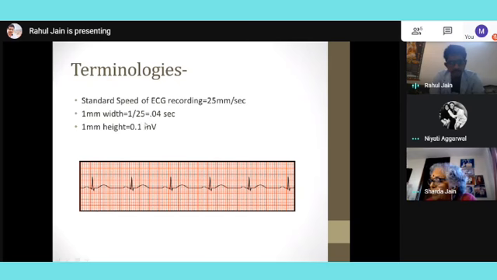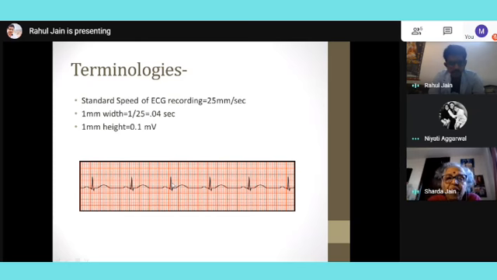The calculation is 1 by 25. So each small box corresponds to 0.04 seconds, and each big box corresponds to 0.04 into 5, which is 0.2 seconds. And 5 big boxes come to 1 second, and that is what's happening, 5 boxes per second. I hope it is clear.